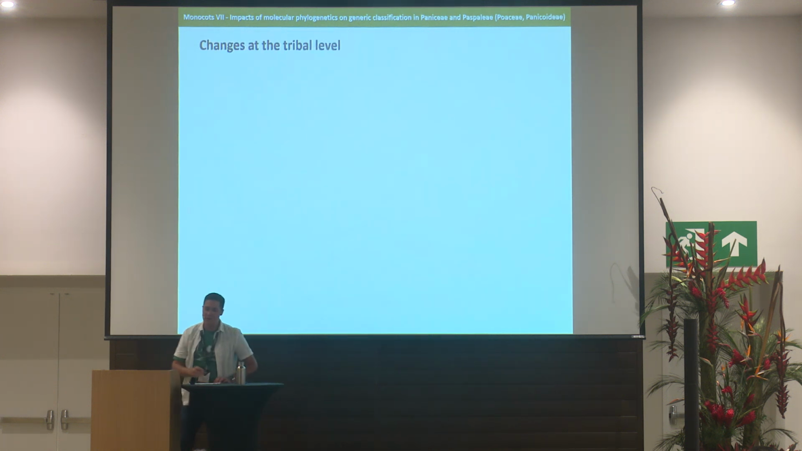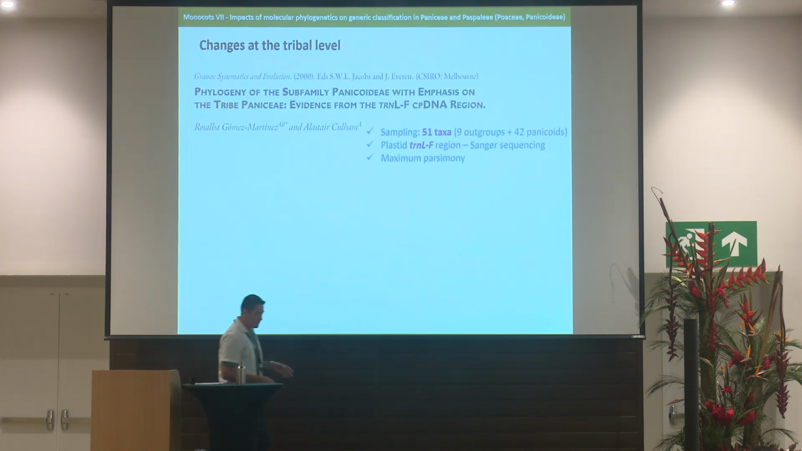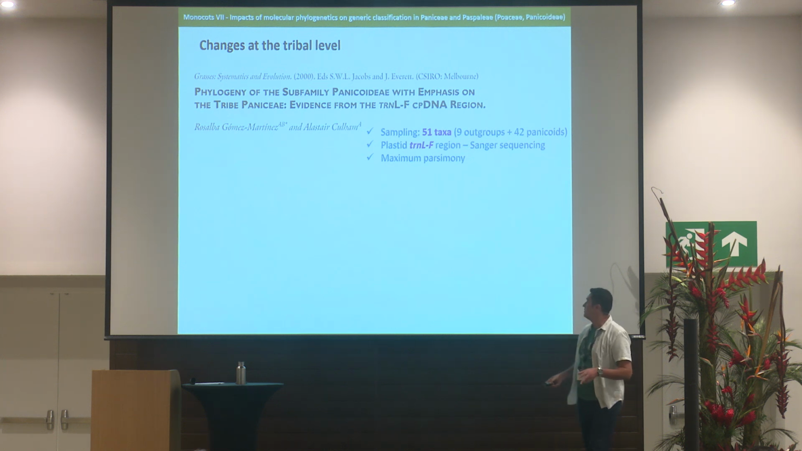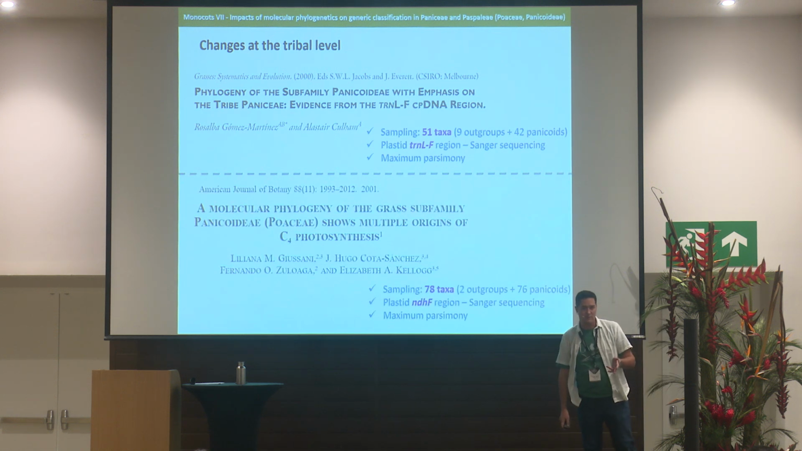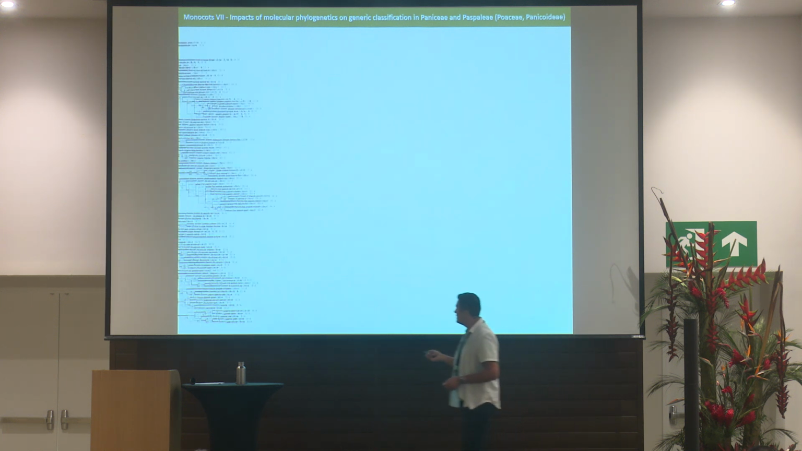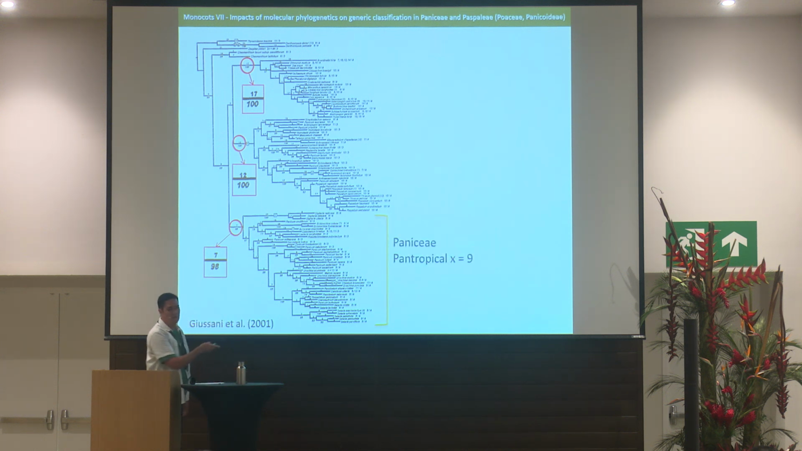Well, now let me talk a bit about the changes at the tribal level that are related to Paniceae and Paspaleae before going to the generic classification. So, in the beginning of the 21st century, Gomez, Martinez, and Curran published a phylogeny based on plastid data on Turnell F, and later Giussani and collaborators in 2001 published another phylogeny based on plastid data, but based on the NDHF gene.